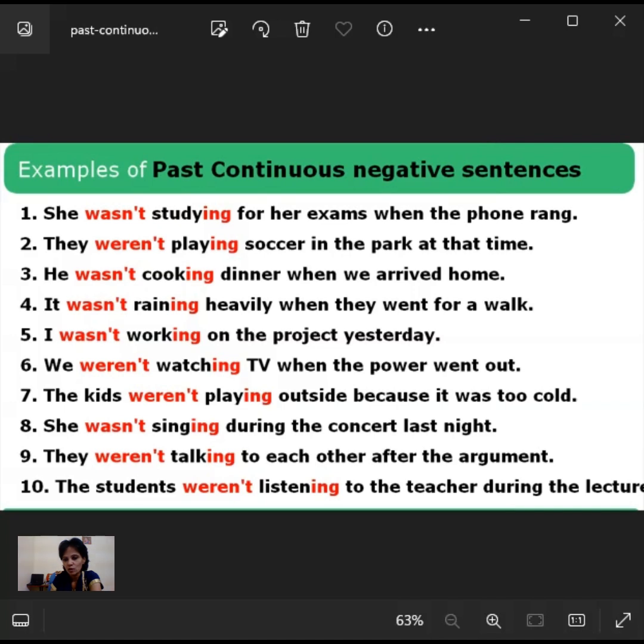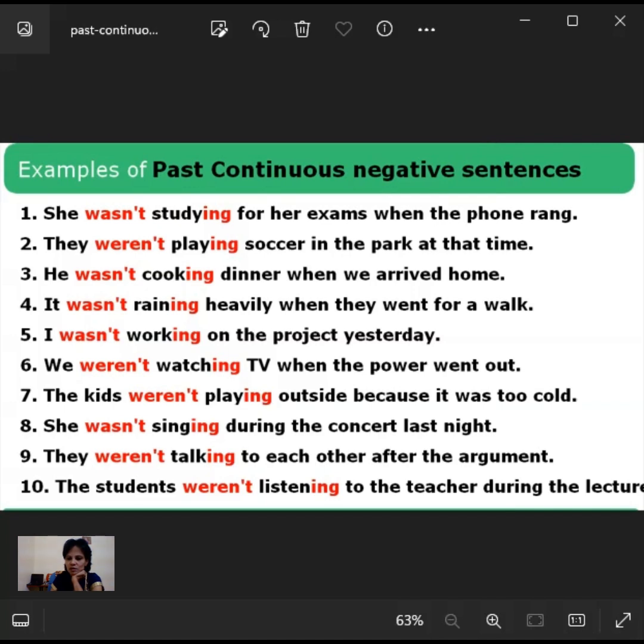Were the kids playing outside because it was too cold? Whether these kids were playing or what? When outside it was too cold, at that time, whether these kids were playing, this person wanted to know whether these kids were playing or what during that cold weather, this thing happened or not, he wanted to know.